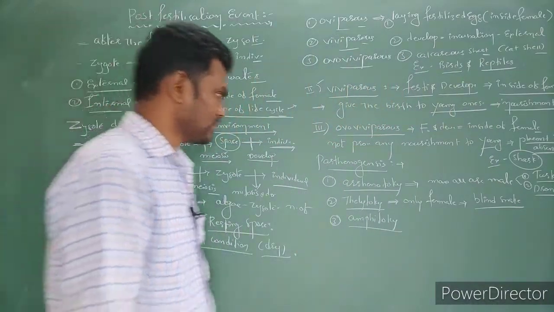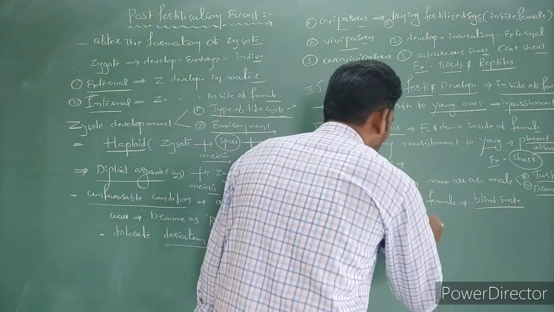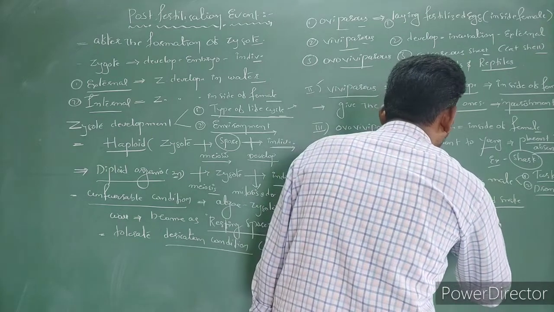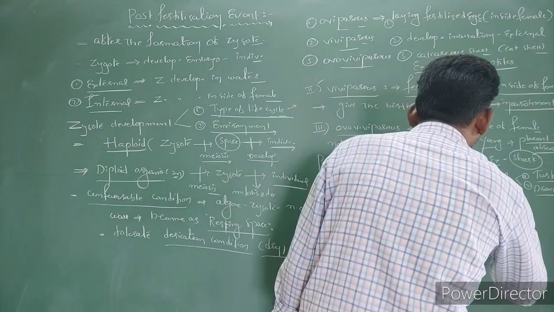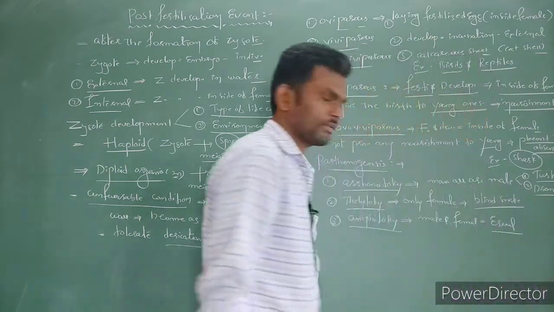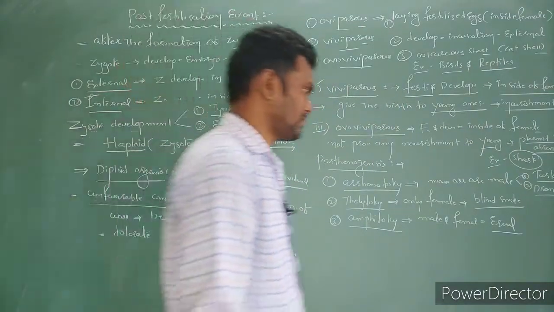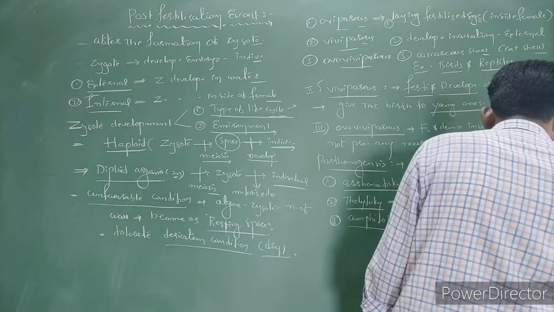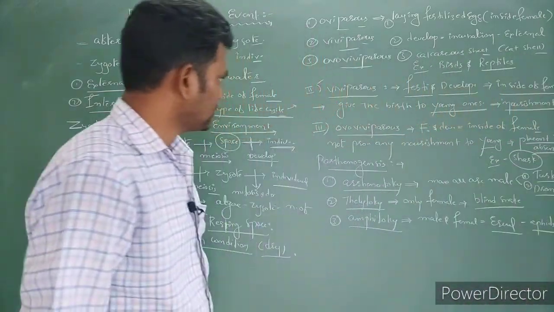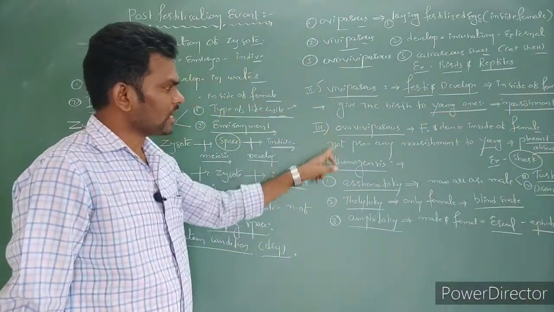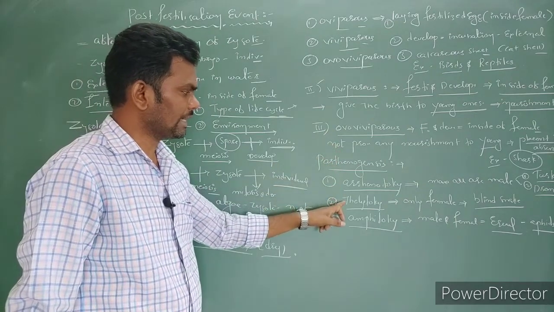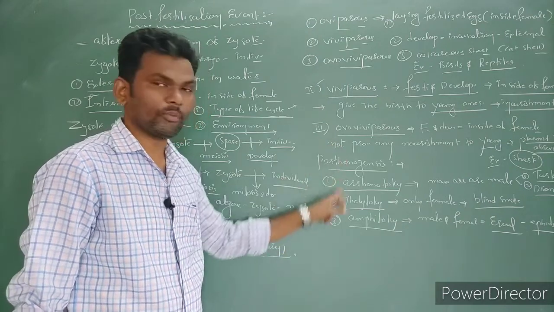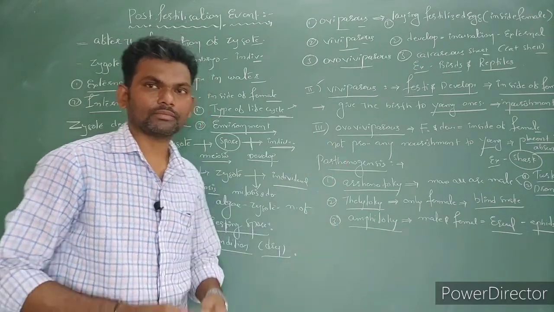In case of amphitoky, male as well as females both are formed in equal numbers. The best example is aphids. Oviparous, arrhenotoky, thelytoky, amphitoky are not given in the NCERT, so this is only for competition, not for theory.